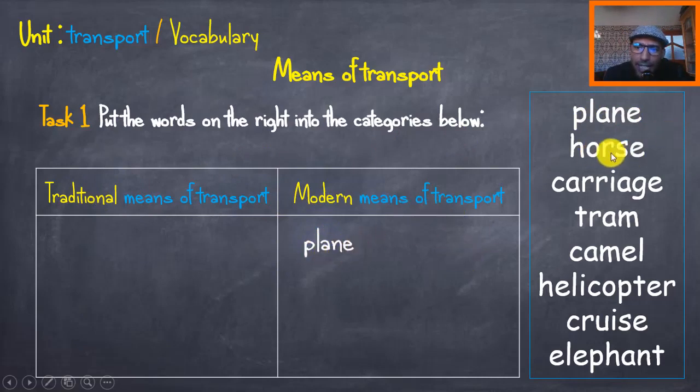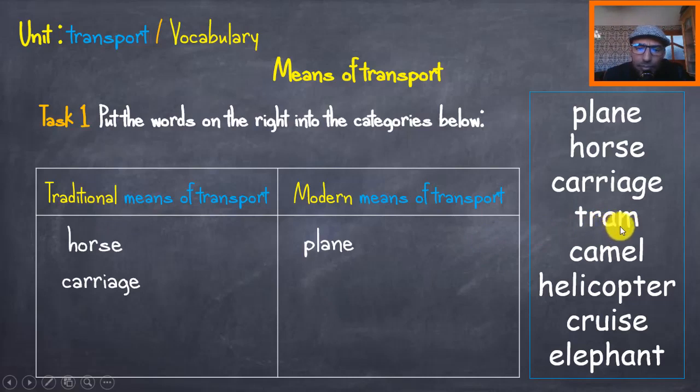How about the horse? Oh, yes. Horse is traditional. It's been used so long time ago, right? How about the carriage? All right, the carriage is also traditional. It's always driven by a horse or two, okay? It's also traditional. But it is still used, of course, in some traditional and old cities.